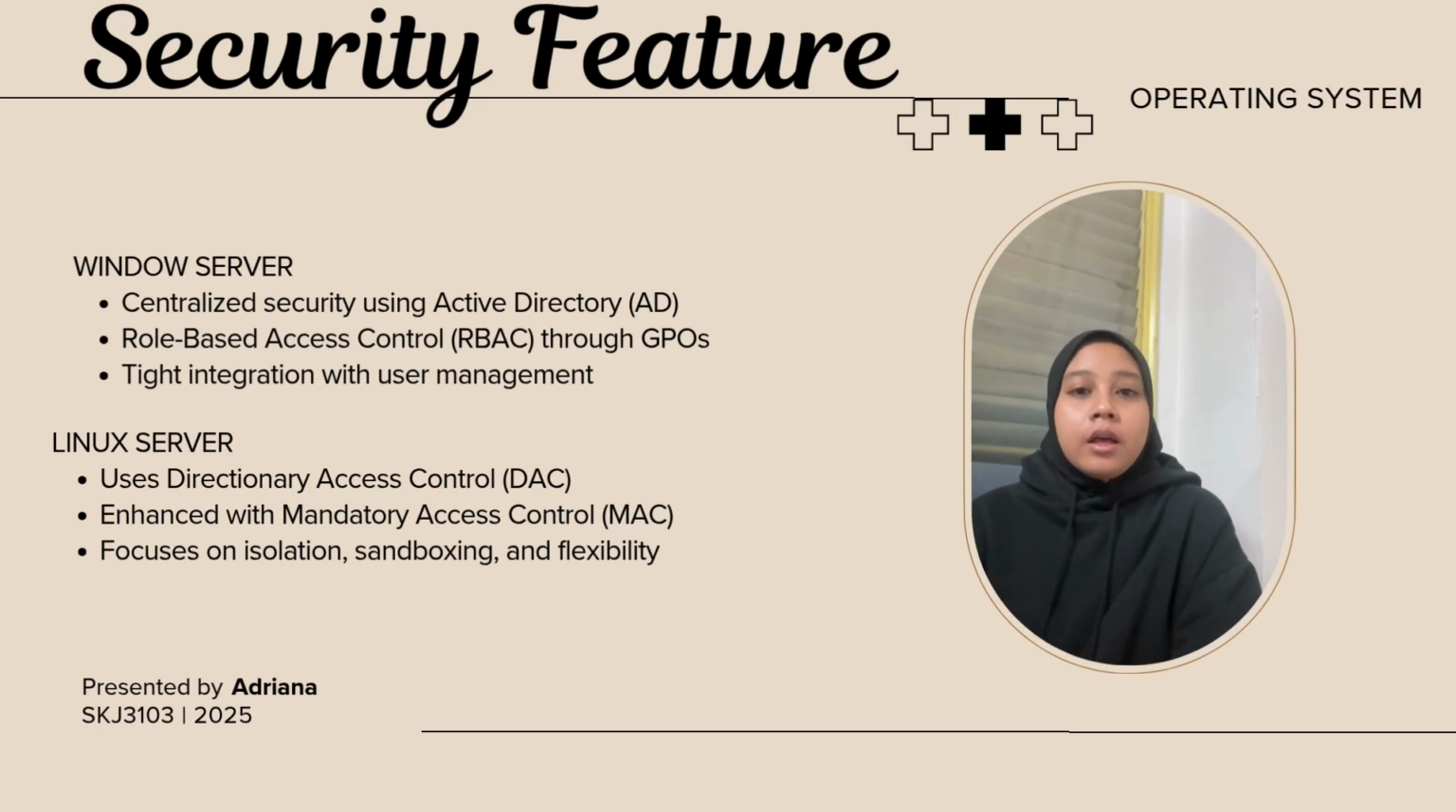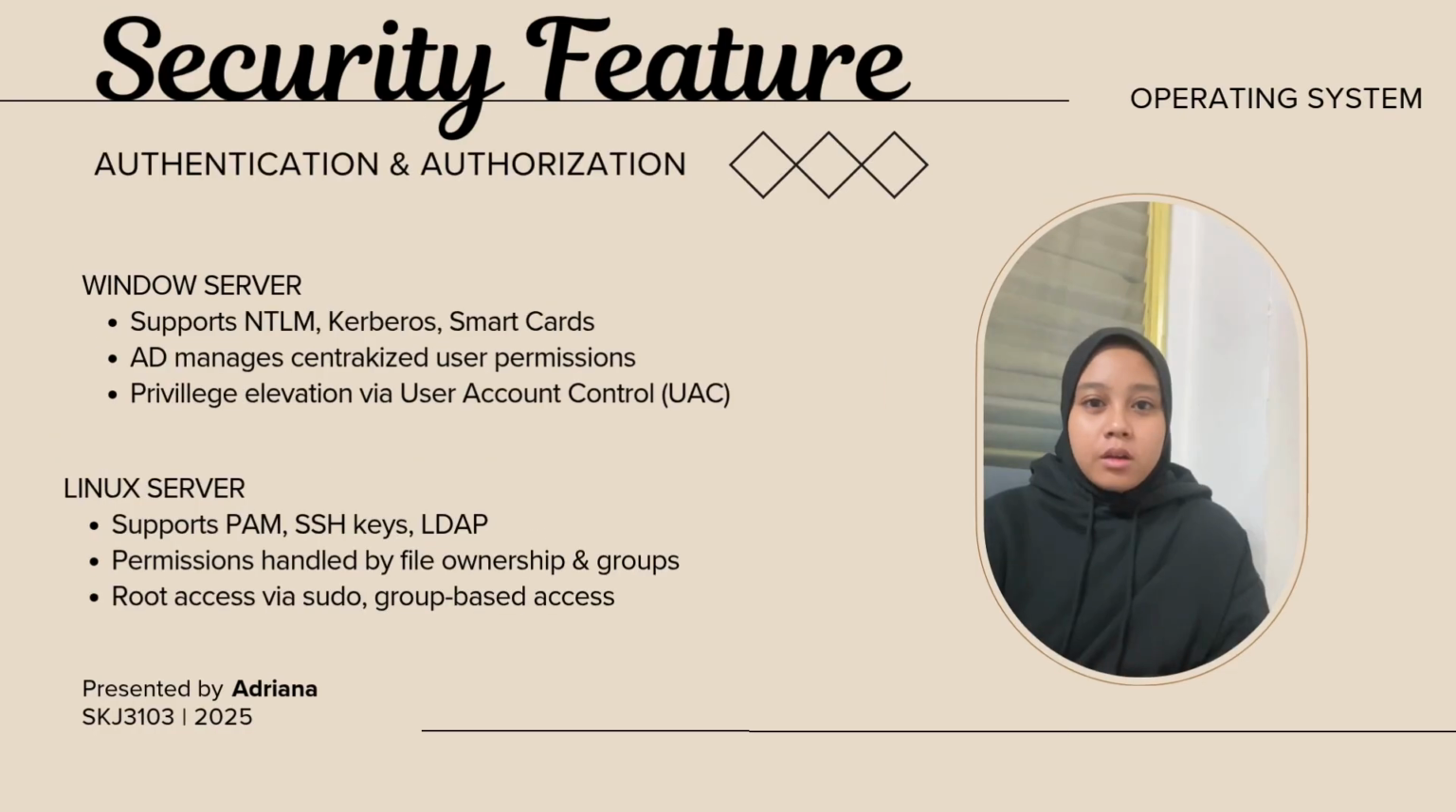On the other hand, Linux uses a more flexible system. It starts with something called discretionary access control, where the owner of a file decides who can read or change it. But Linux can also be made more secure with extra tools like SELinux or AppArmor. These tools can block a program or user from doing things, even if they are a system administrator. It's like putting a safety lock on a certain part of the system. Linux also supports jails and containers that separate programs from each other for better security.